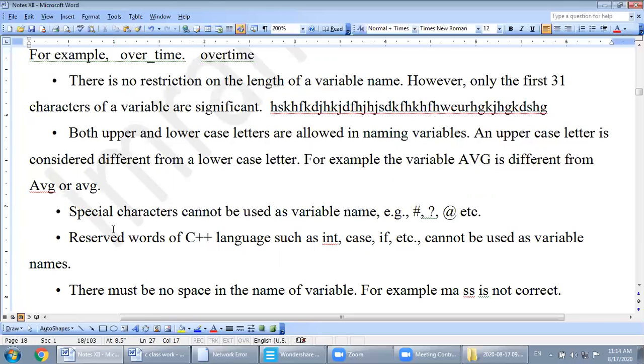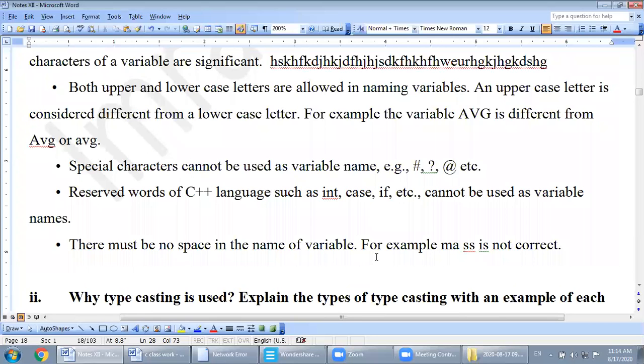Next, there must be no space in the name of a variable. For example, mass. After the MA, you put a space and then double S separately. So this one is an invalid variable name, not a correct variable name.